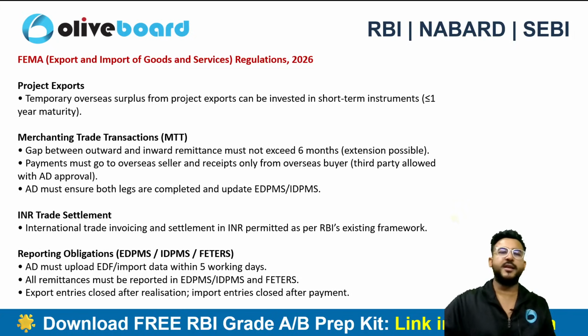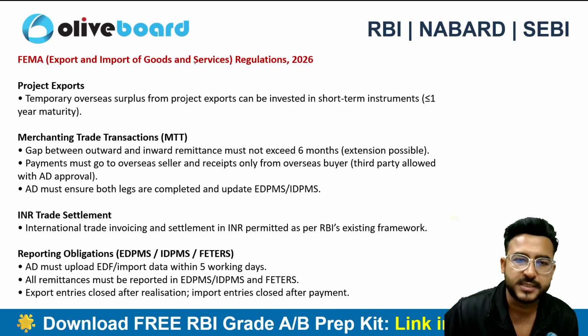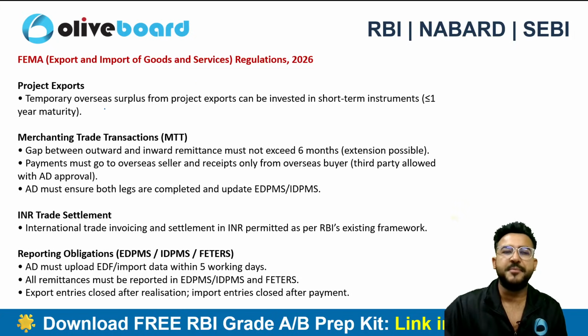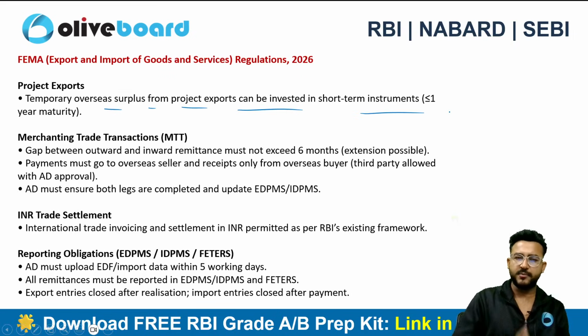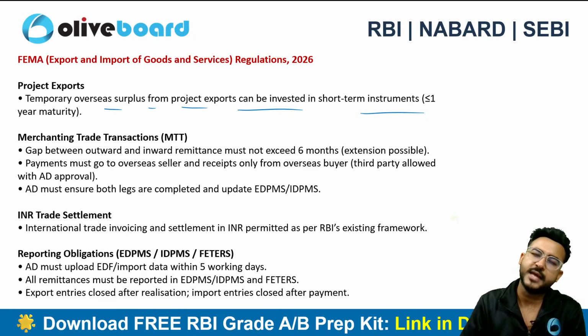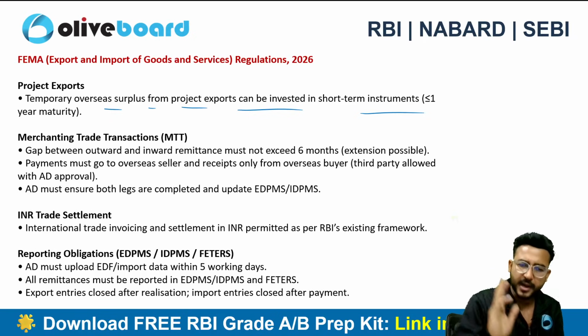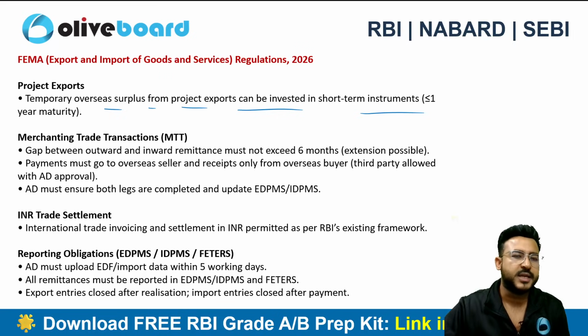Next is the update related to temporary overseas surplus. When you have some temporary overseas surplus, say from project export, you can invest it in short term instruments as well. By short term instruments, I mean less than 1 year maturity, basically money market instruments. Merchanting trade transactions, MTT, important.